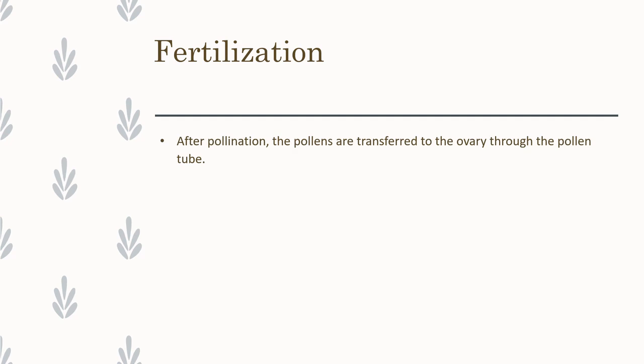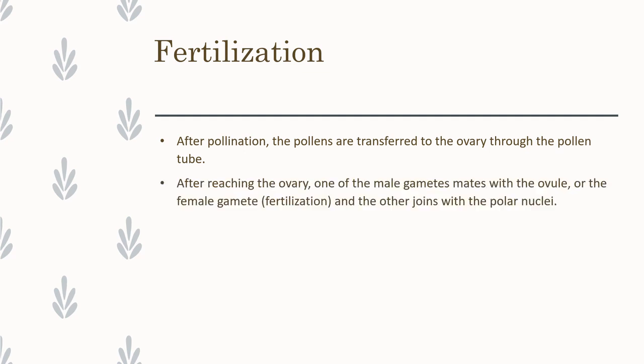Next one is fertilization. So what is fertilization? Once the pollination process has been completed, fertilization happens. The pollen grain leaves the anther and reaches the ovary through the pollen tube. Many pollen grains are transferred to the ovary through the pollen tube, but only one male gamete reaches the ovule and fuses with it, and zygote formation and embryo formation take place.